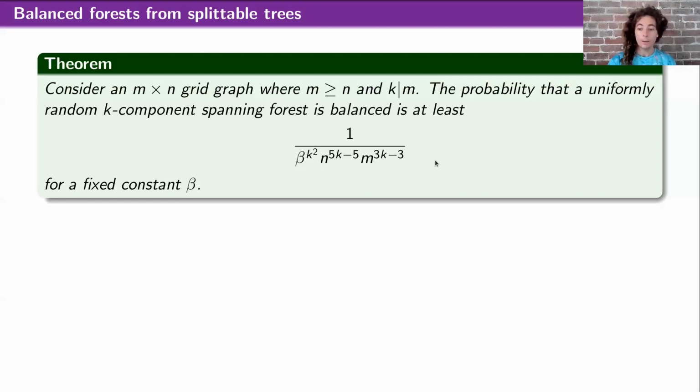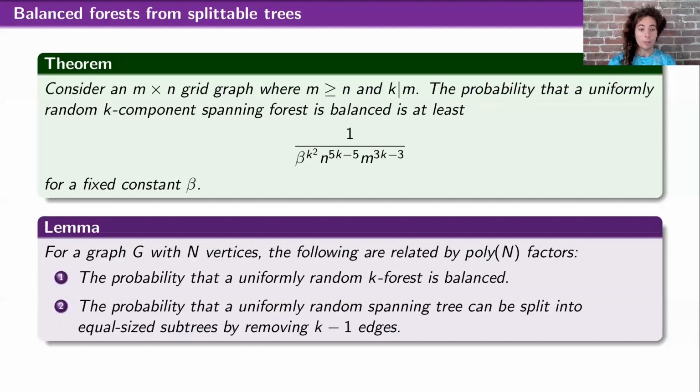So how do we prove this? Well, the first observation is the following lemma, that for any graph, and this holds beyond just grid graphs, for any graph with n vertices, the following two probabilities are related by polynomial factors. First, the probability that a uniformly random k-forest is balanced. That's the thing we want to lower bound. And second, the probability that a uniformly random spanning tree can be split into a k-forest by removing k-1 edges, and that k-forest is balanced. Okay, so it's a slightly different thing.